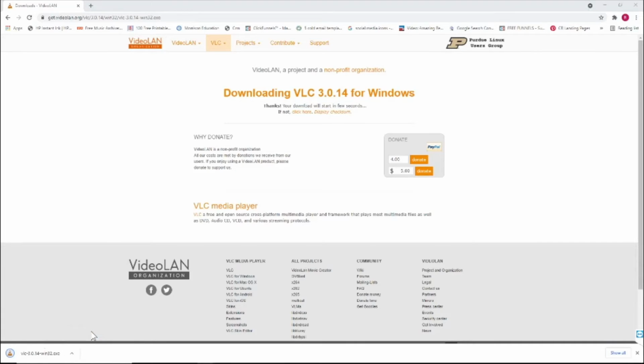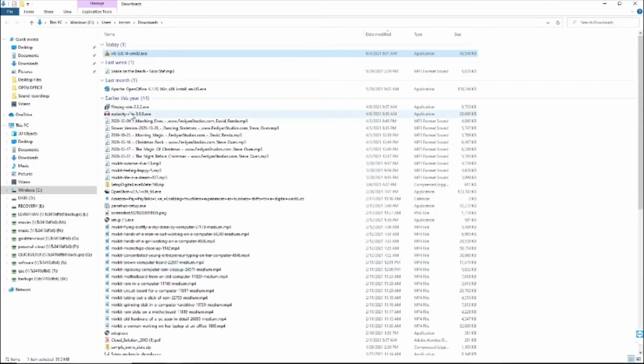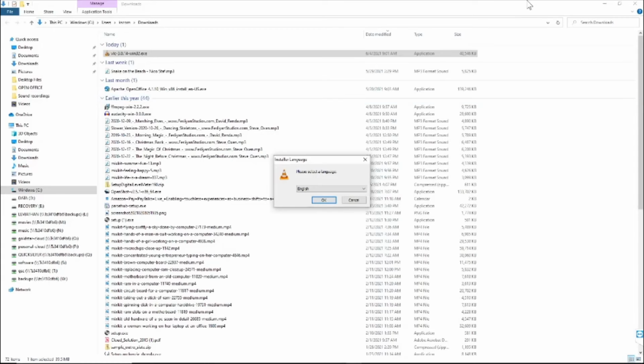You will be taken to the Downloads folder. Locate your file, then double-click on it to begin the installation. Now just follow the on-screen prompts to continue the installation.